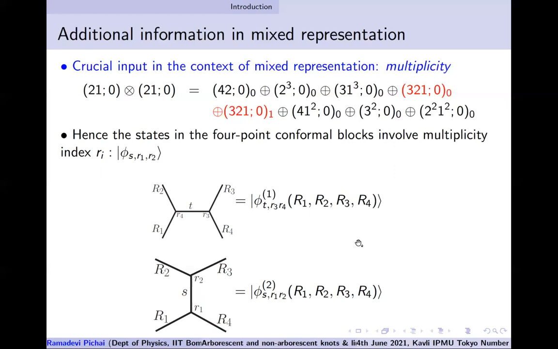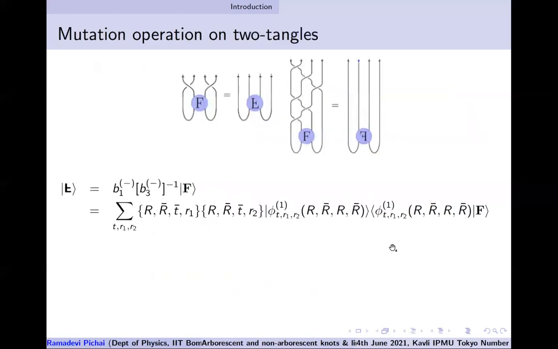So I'm just pictorially showing again the same four-point conformal block which I was discussing. This mutation operation can be mimicked by introducing this braid word. If you do this braid word, you can topologically do a rotation.